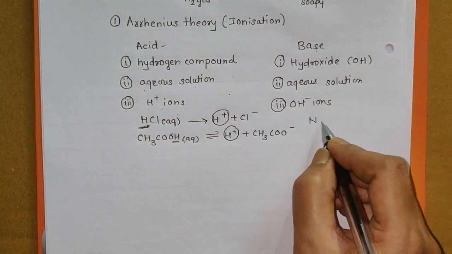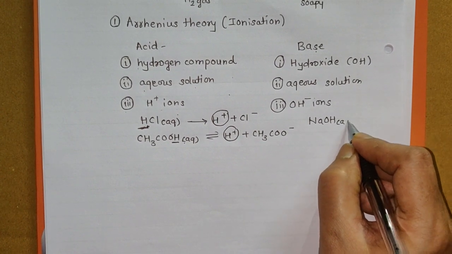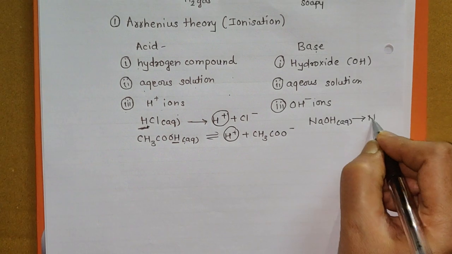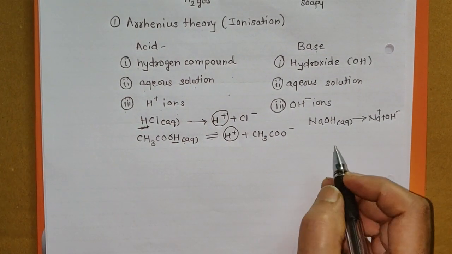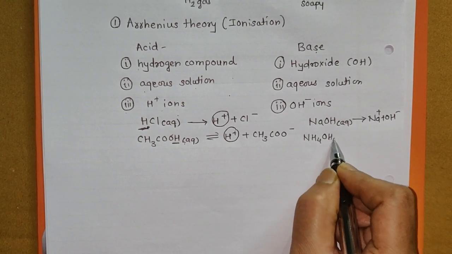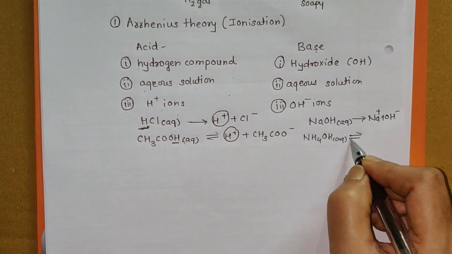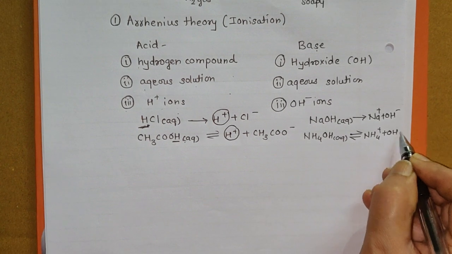For example, you know sodium hydroxide, NaOH, is a base. The aqueous solution of NaOH, according to this theory, will ionize to give Na plus ions and OH minus ions. NH4OH, that is ammonium hydroxide, is a base which in aqueous solution gives NH4 plus ions and OH minus ions.